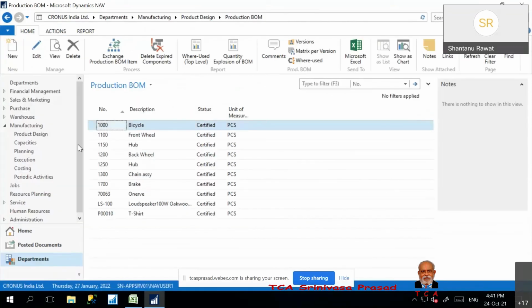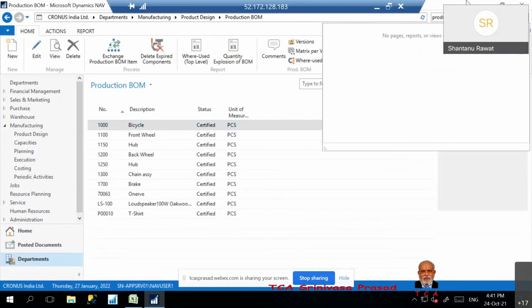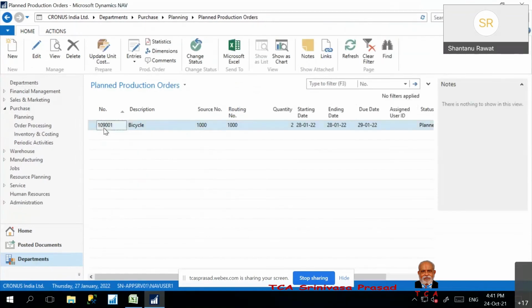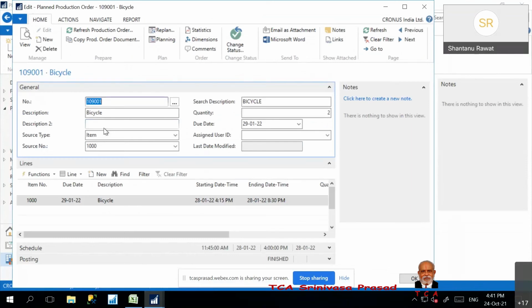Production BOM, I just want to see one production order also. Plan production orders, yeah, I have this. So production order statuses are by default: planned production order, firm planned production order, then a released production order, and then closed, finished. This is the process. So I have this planned production order where the starting date, ending date and the process will be there.